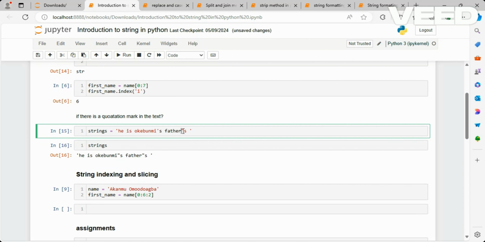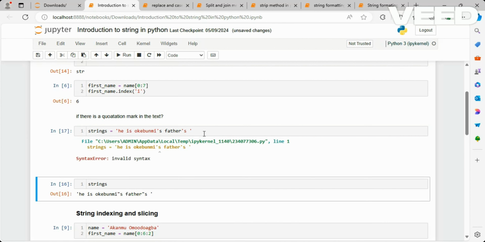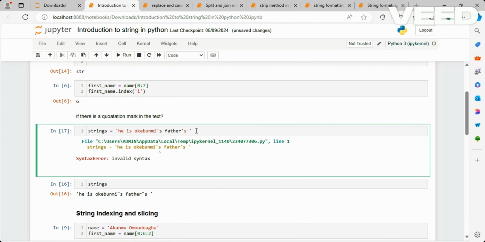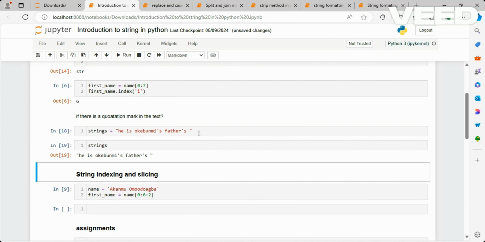If I change this to a single quotation mark, and I also change this to a single quotation mark, Python is going to throw an error. You can see invalid syntax. However, if I make this a double quotation mark, and I also make this a double quotation mark, and what is inside is single quotations, Python will not give us an issue and we are going to get the same thing.